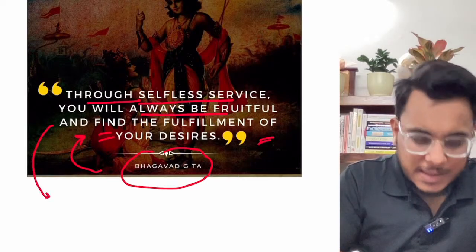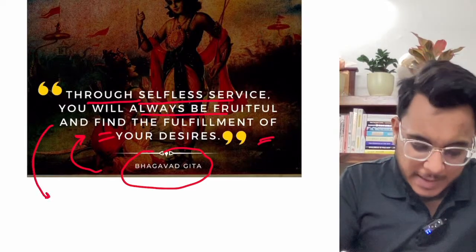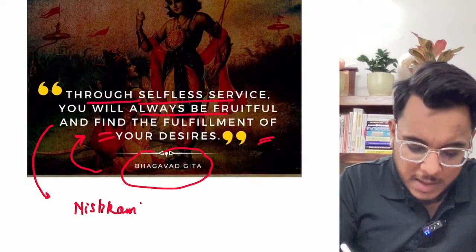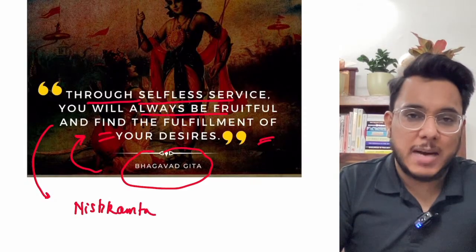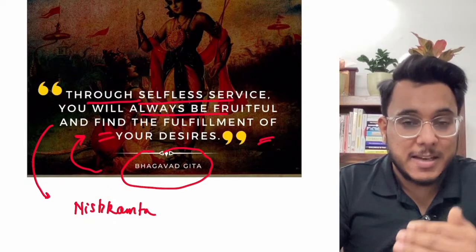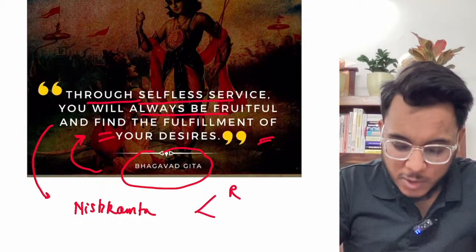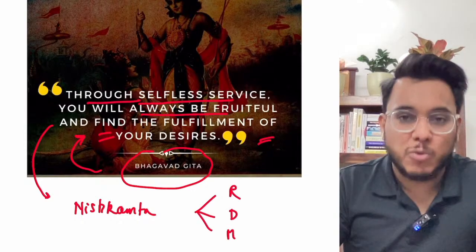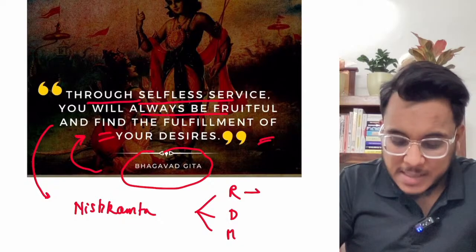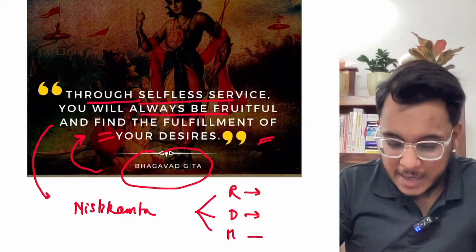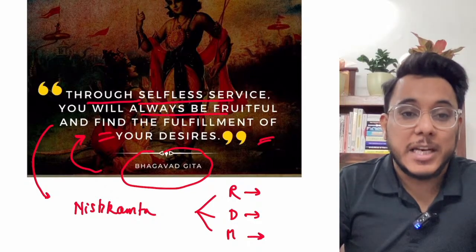Now guys, the Bhagavad Gita has explained the idea of Nishkamta. Nishkam karmas are the selfless karmas, the actions done without rag, dvesh, and moh. Rag means attachment, dvesh means hatred, and moh means delusion.